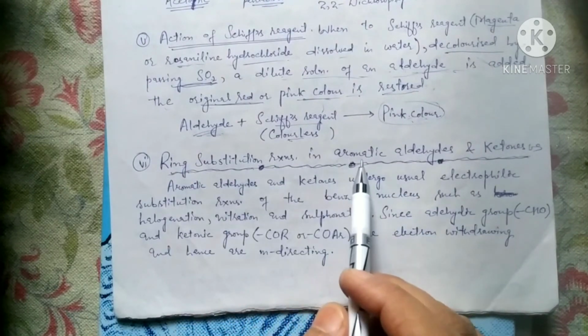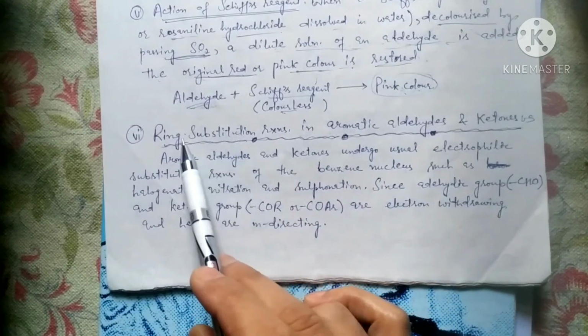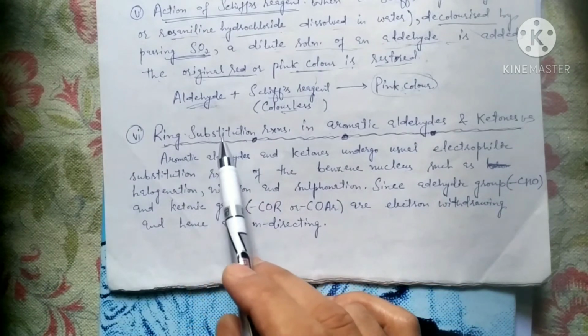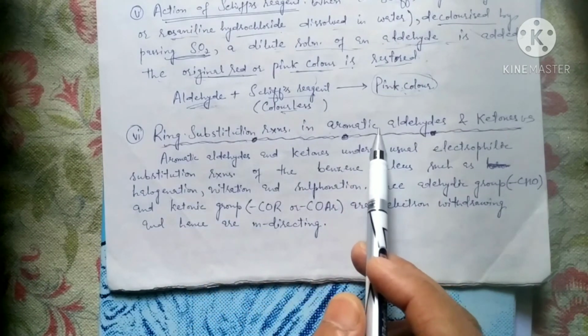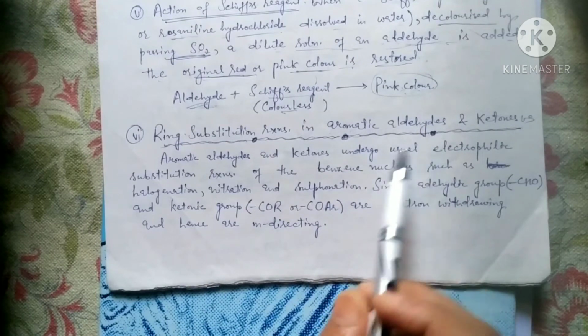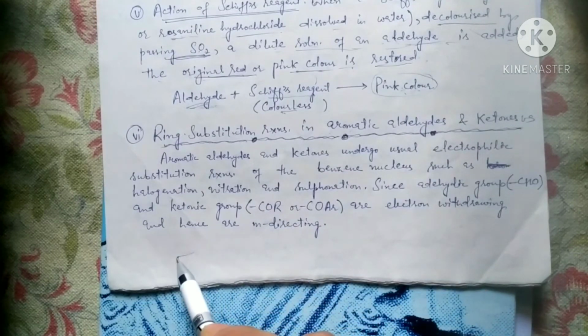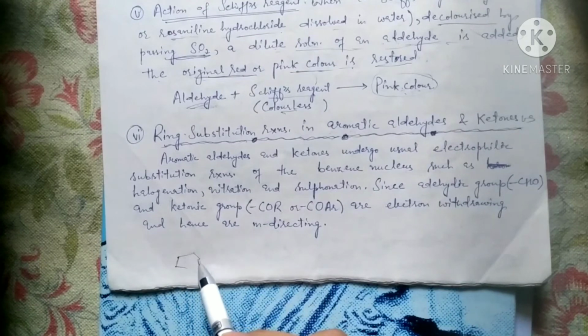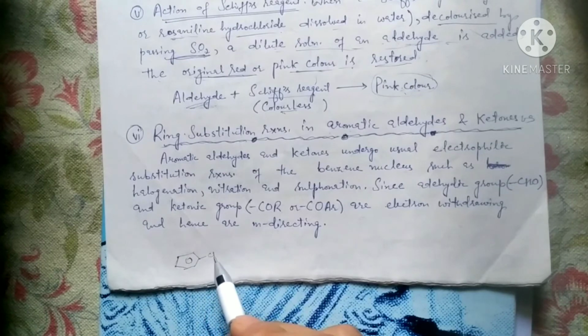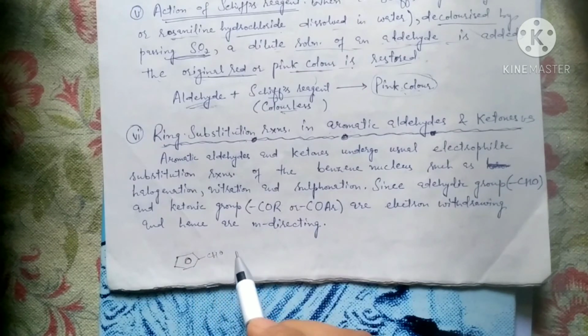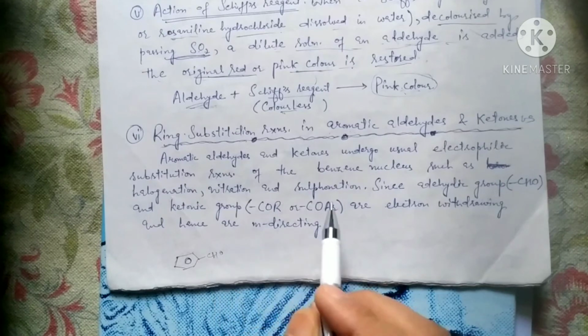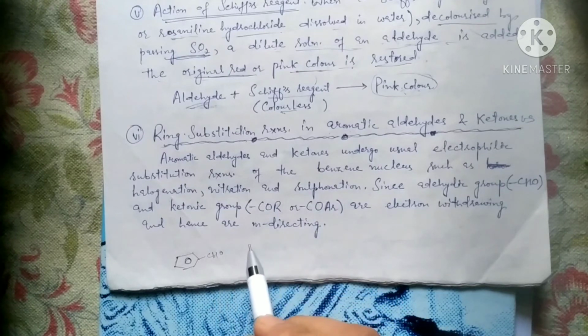Now finally, ring substitution reactions. Whenever we talk about ring substitution reactions in aldehydes and ketones, we are pointing towards aromatic aldehydes or ketones, because the ring part is present only in those compounds, which are aromatic in nature.